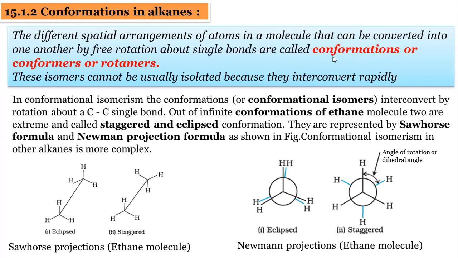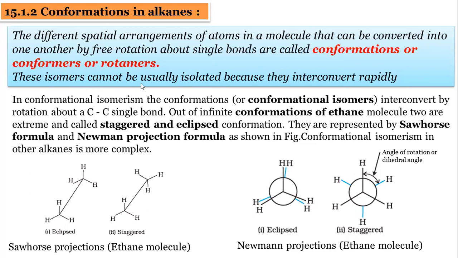As per the definition, in a molecule there is a different arrangement of atoms. It is called conformation. In simple words, conformation can be defined as the molecule is the same, but the arrangement of atoms is different. It is also called conformers or rotamers. Also note down these different words; they can be used from the examination point of view. Students only focus on conformation and do not focus on conformers or rotamers, so also note these words.